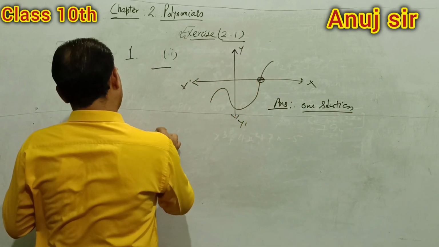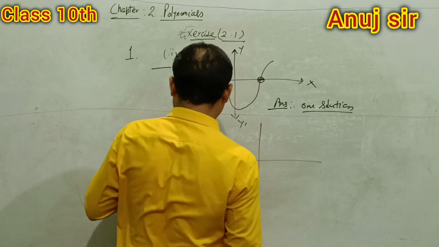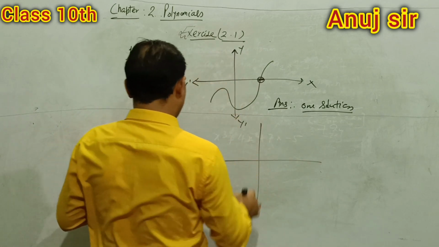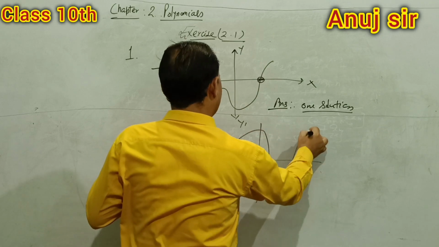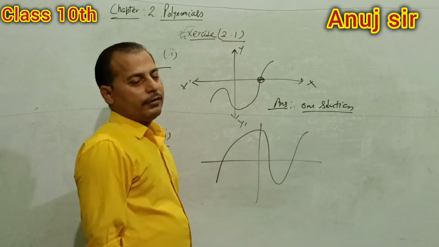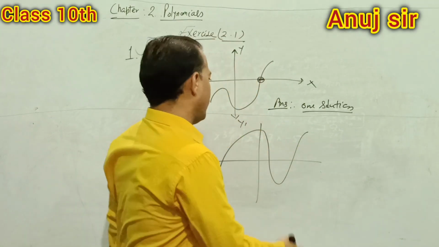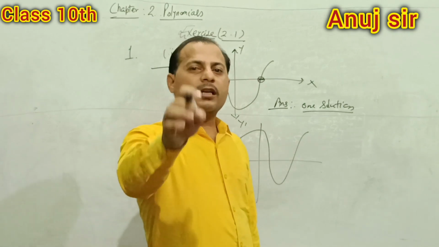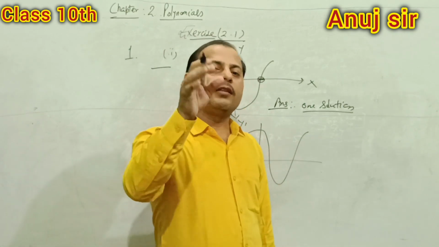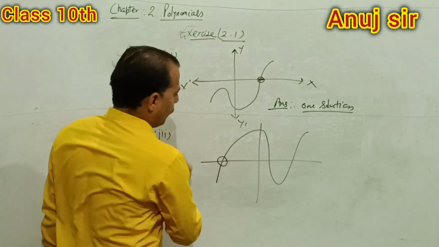Third, this figure is given. Students, look towards the figure. Tell me how many points of intersection in the x-axis? This is point number 1.